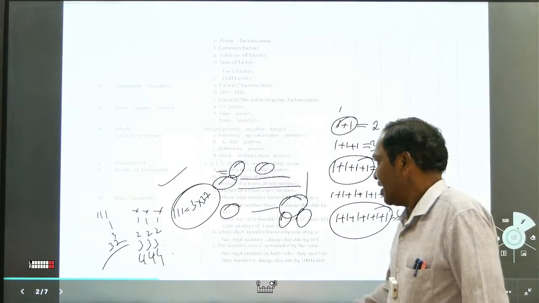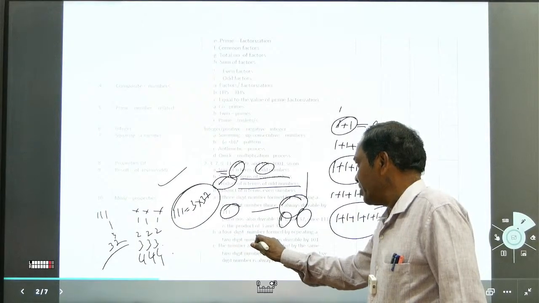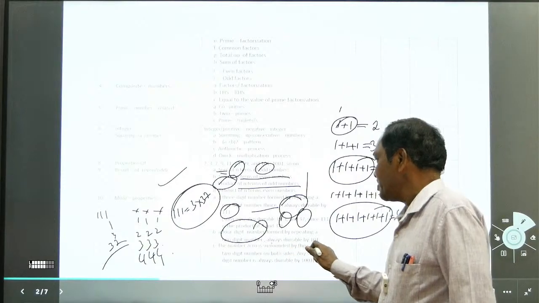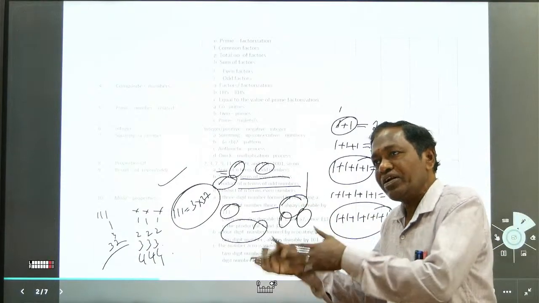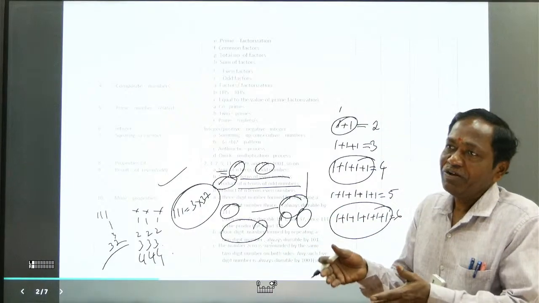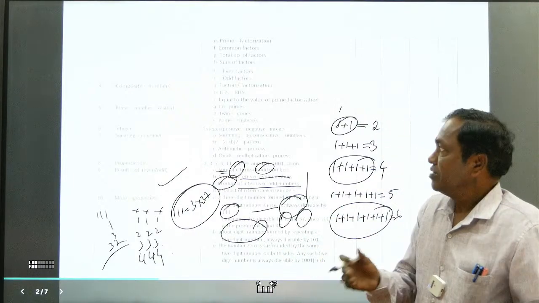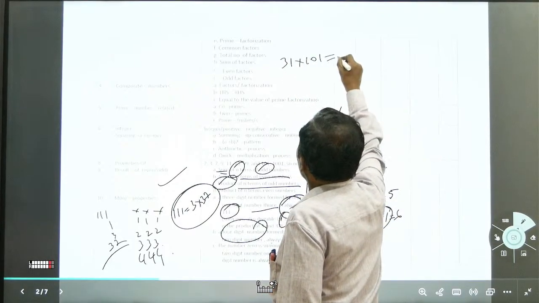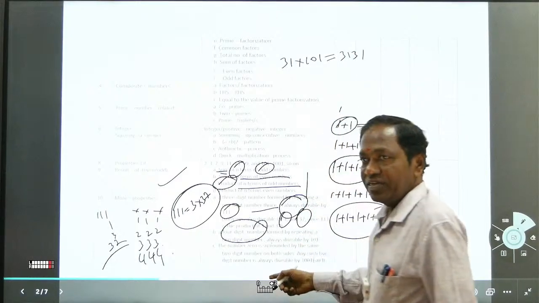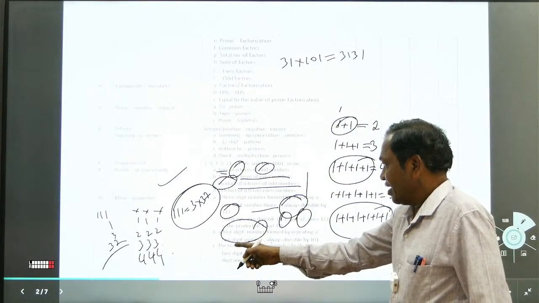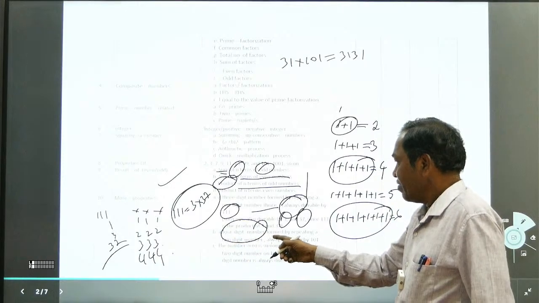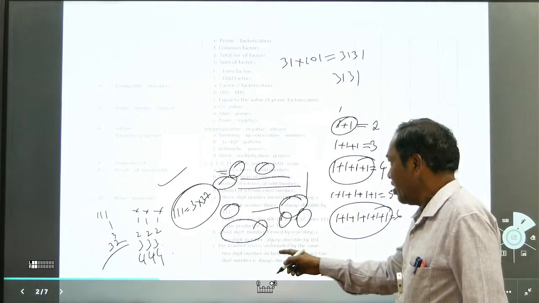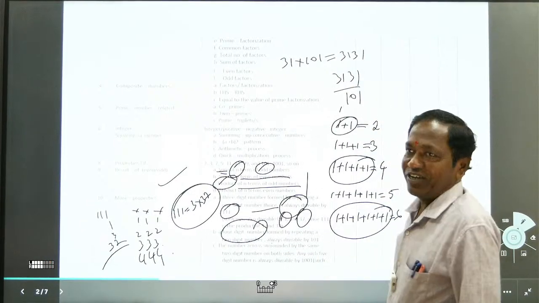It's like that. And a 4-digit number. A 4-digit number found by repeating a 2-digit number is always divisible by 101. When you multiply by 101, it is divisible by 101. That's all. For example, you can take 31 into 101. What will happen? 31, 31. A 4-digit number found by repeating a 2-digit number, 31, is always divisible by 101.